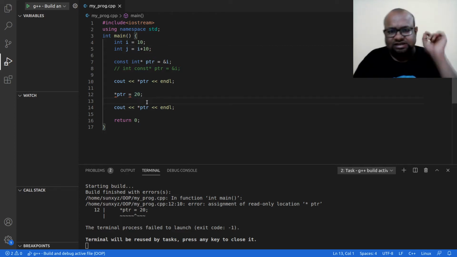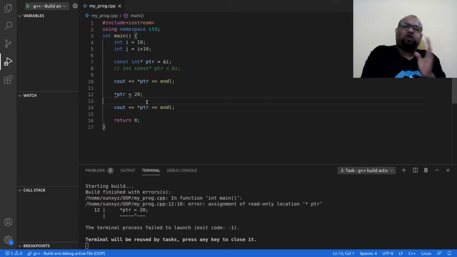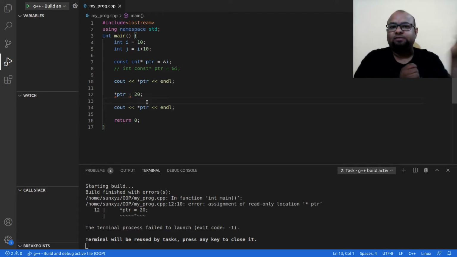So what is the thing that I am talking about? This pointer, ptr, is pointing to some address. Now using this pointer, I cannot write to that address. I cannot update the value of that address. I can of course read. I am reading in line number 10, I am reading in line number 14. I am reading the value through the pointer and printing it out to the standard output. So this is something that is possible.